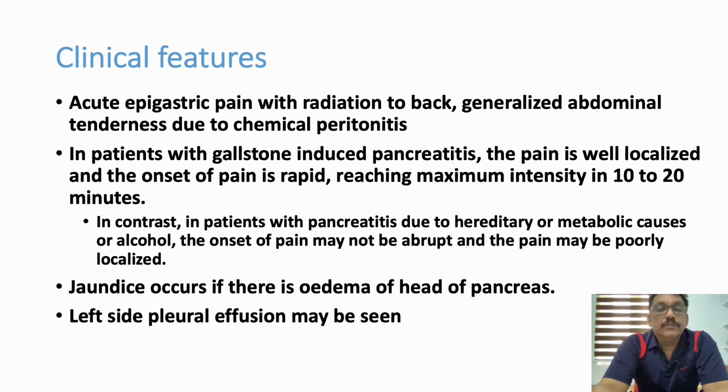In patients who have gallstone-induced pancreatitis, the pain is well localized to the epigastrium and right hypochondrium, whereas in pancreatitis due to hereditary or metabolic causes or alcohol, the pain is abrupt and of sudden onset, and may be poorly localized. Jaundice can be there in some patients who have edema in the head of the pancreas and obstruction to the bile duct. Left-sided pleural effusion and pericardial effusion can be seen in many patients.